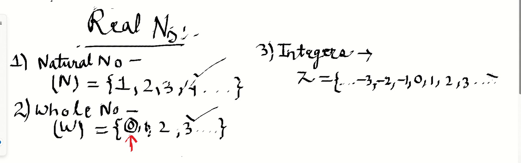So integers are those values which is, just a second, let me erase this one. Yeah, this is done, correct. Let's move on. So integers are what? So integers are those numbers which include what? 0, then positive numbers, and all the negative numbers, right?